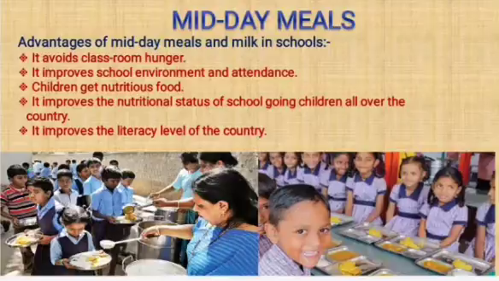The next point, it improves the nutritional status of school-going children all over the country. So once when all the children in the school get healthy food, the nutritional status of school-going children will be improved. The next point, it improves the literacy level of the country. So the literacy level here is the percentage of people that have the ability to read and write. So if all the children in the school learn to read and write, then the literacy level of the country will be improved.